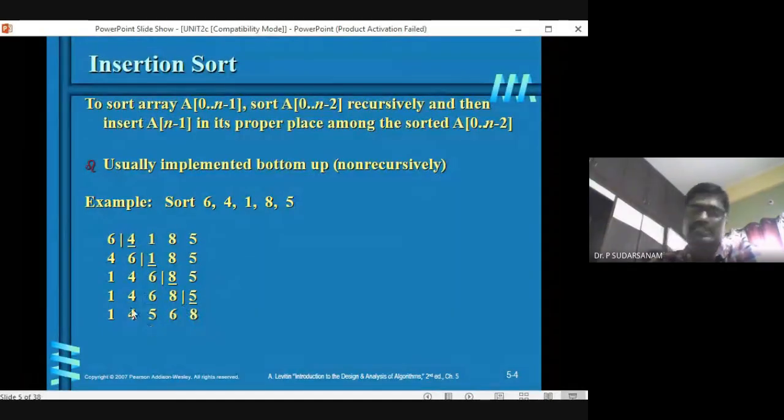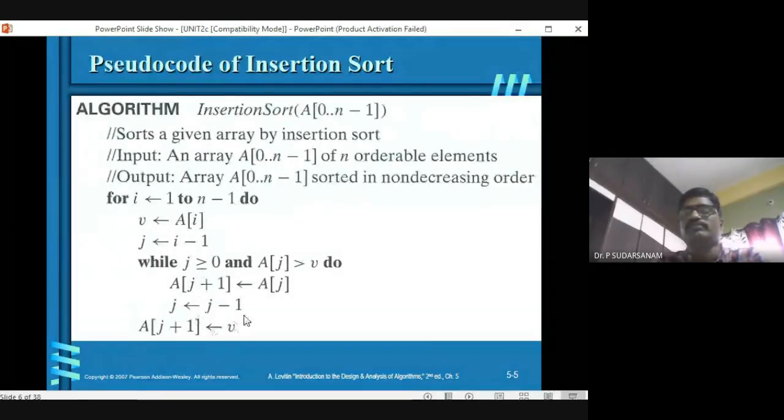Once the condition is false, come out of the loop statement, then you have to write A of j plus 1 is equal to the key element. Key is nothing but the v value. So that's what you have to write. Whatever variable name you have taken, that one only.